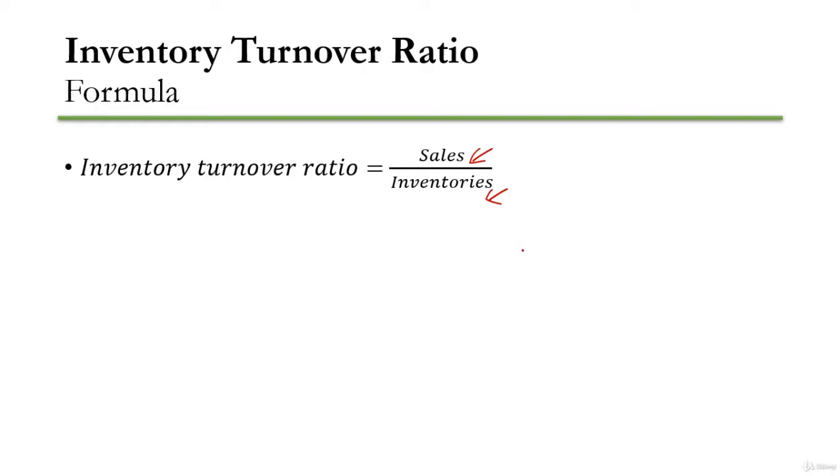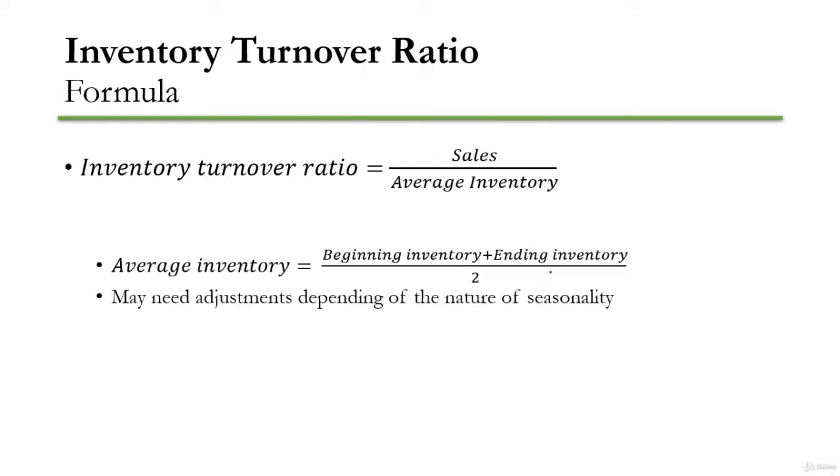That is the idea. Now sometimes we need to adjust this because on the last day of the year, the balance of the inventory may not represent the average balance of inventory throughout the year. So we can actually restate the formula as sales divided by average inventory. How to calculate the average inventory? That is very easy. You can take the beginning balance of the inventory of the year and add it with the ending balance of the inventory of the year, then divide it by 2. So that will give you the average inventory.